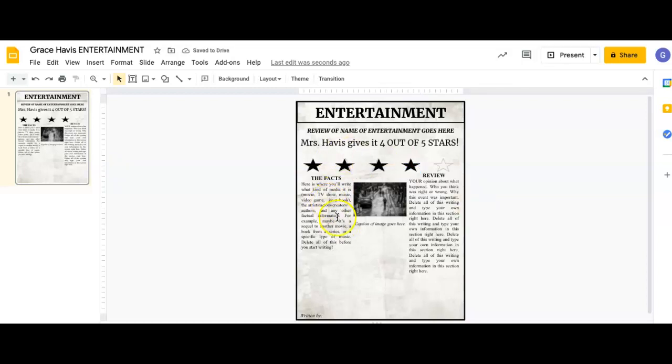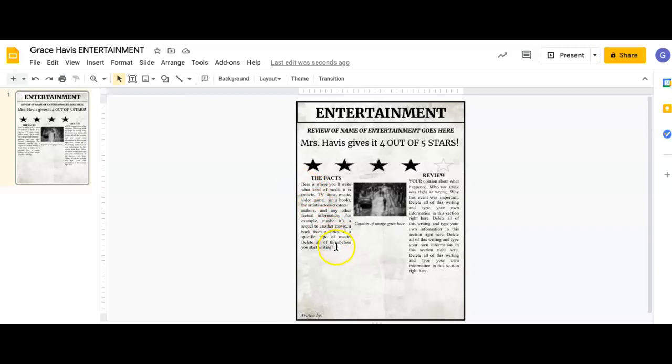Okay, here is where you'll write what kind of media it is, who were the artists, actors, characters, creators, authors, and any other factual information. Like maybe it was a sequel to a movie, maybe it was a book from a series, maybe it's a specific genre of music, like pop or instrumental, right? You know because it's something that you've selected to review, okay?